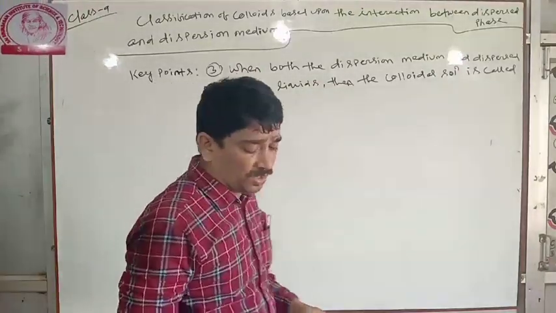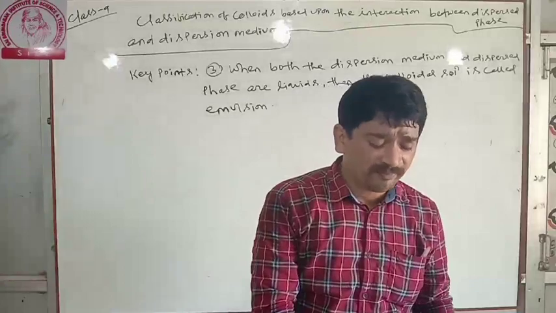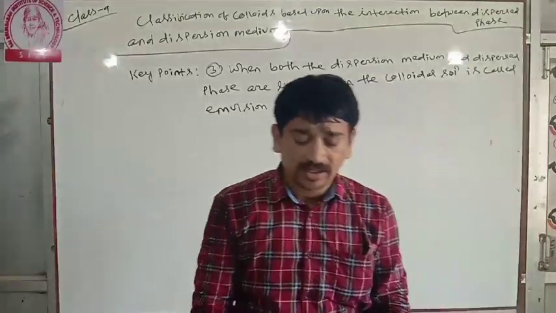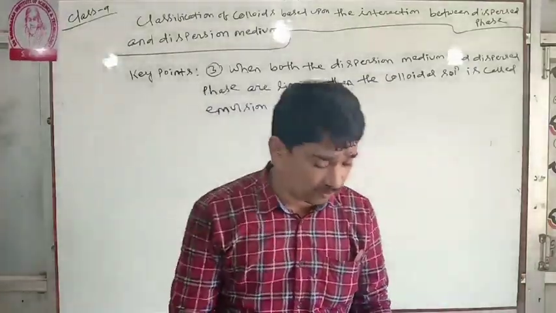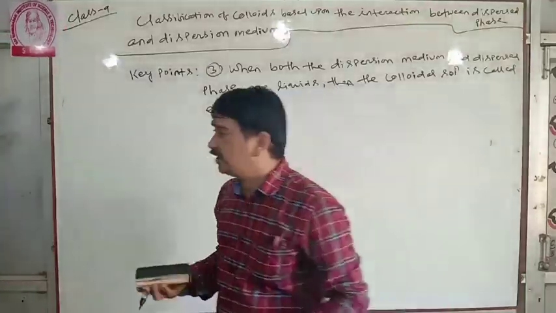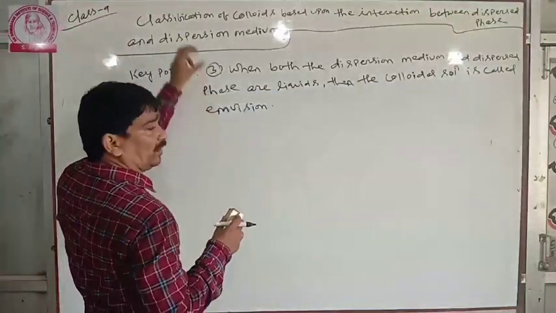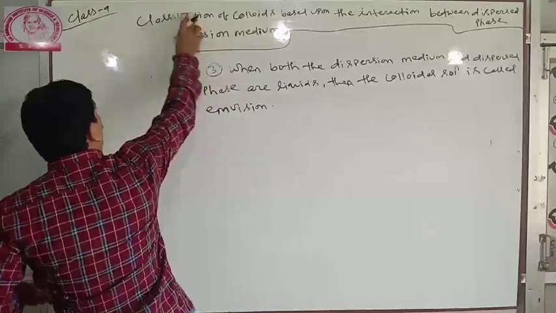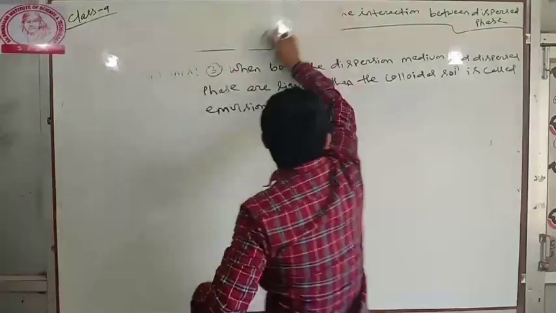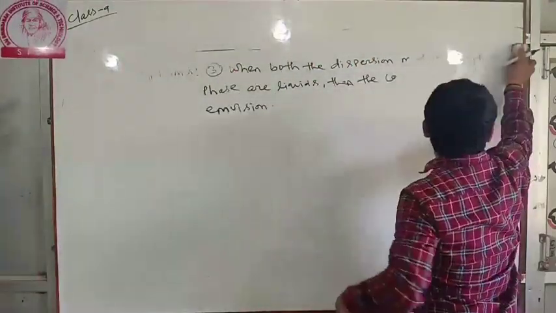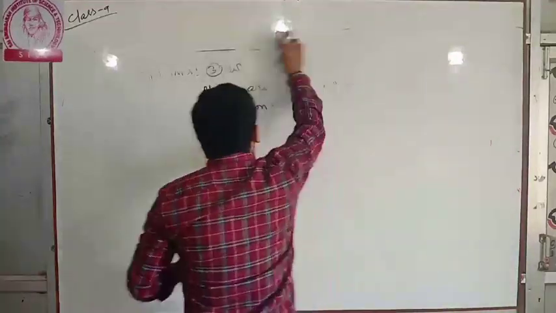Clear? This is a short question, 1 mark question. Next, we will discuss the types of colloidal solution.